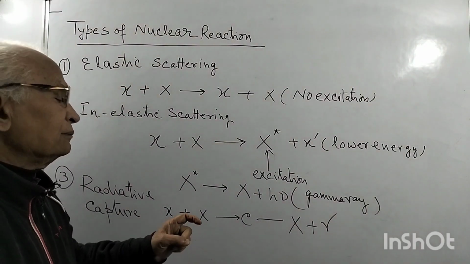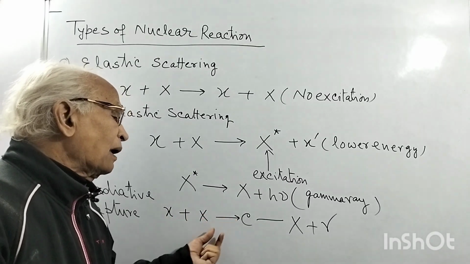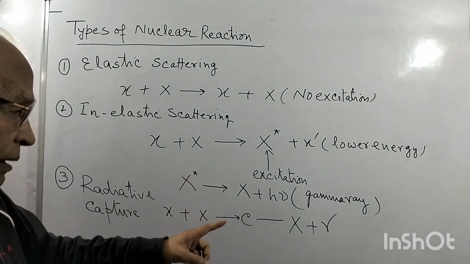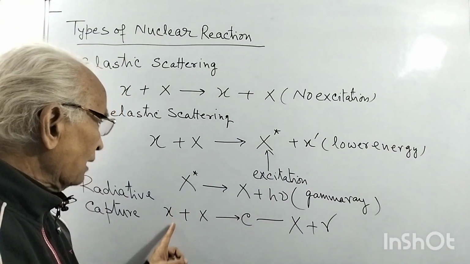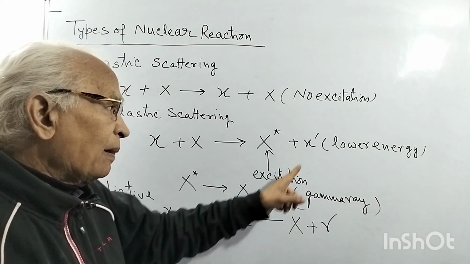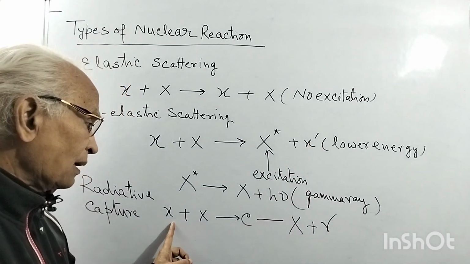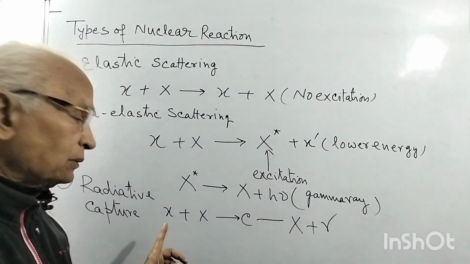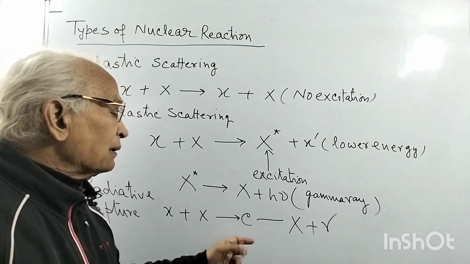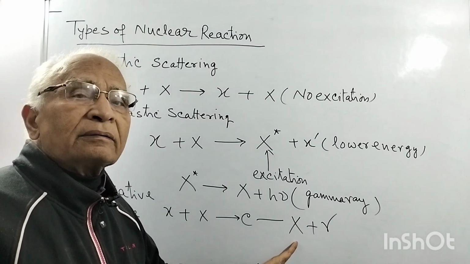So that is radiative: x is captured in the target nucleus. In inelastic scattering, after energy loss we get a gamma ray, but the projectile is also going out with low energy. Here the projectile is not coming out; the projectile is captured by the target nucleus. We get a compound system, and then the compound system decays by emission of gamma ray.